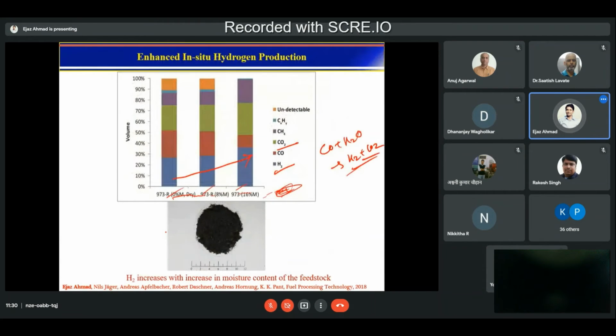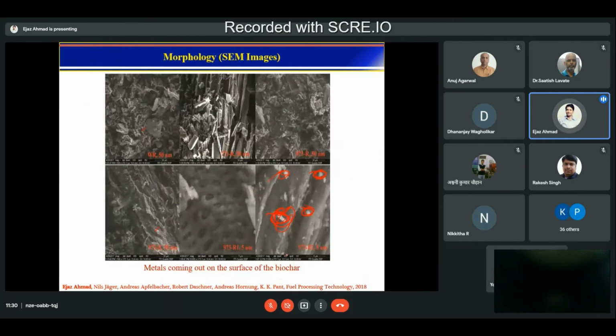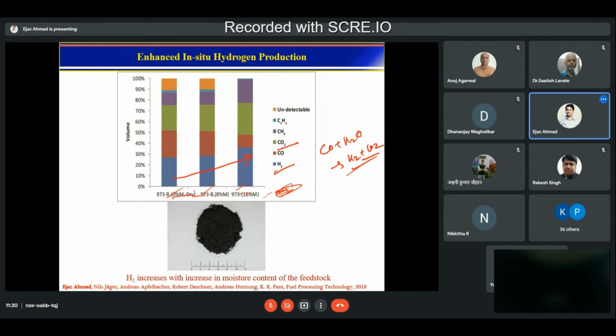Okay. Now, based on that, we also wanted to know that if there is a metal on the surface of the char, then can we increase the hydrogen production? Because of course hydrogen is the cleanest fuel. So what we did is we tried to change the moisture content. And what we observed is that if you change the moisture content from 0% to 8% and 16%, the hydrogen production is increasing, CO2 is increasing.